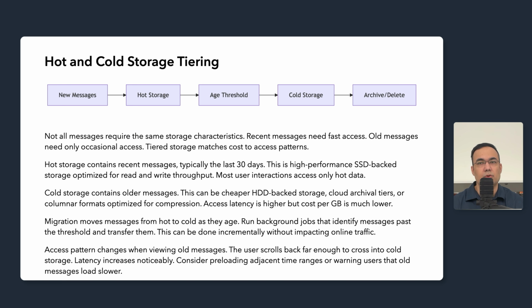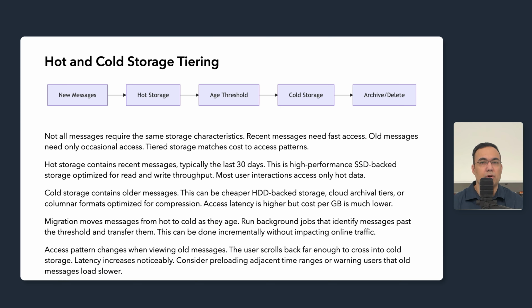Cold storage contains the older messages. This can be cheaper HDD-backed storage, cloud archival tiers like S3 Glacier, or columnar formats optimized for compression. Access latency is higher, but the cost per GB is much lower. We are trading latency for cost.